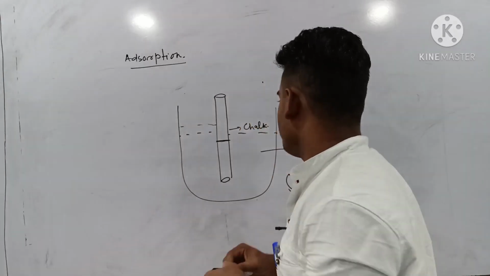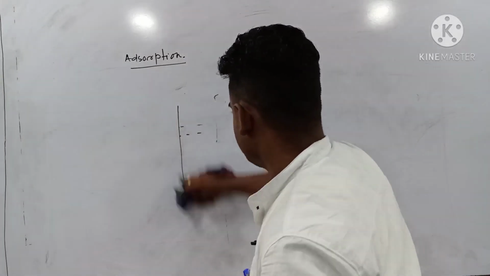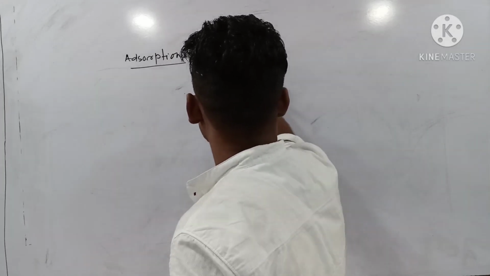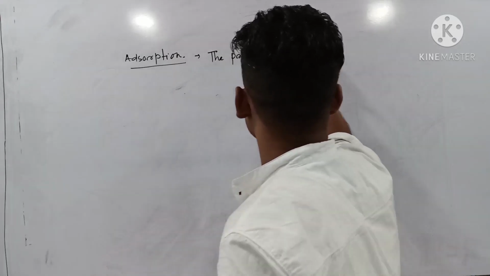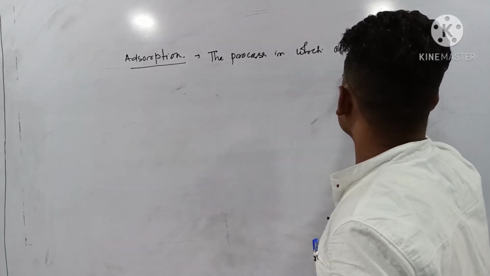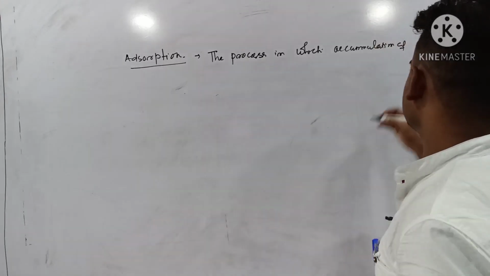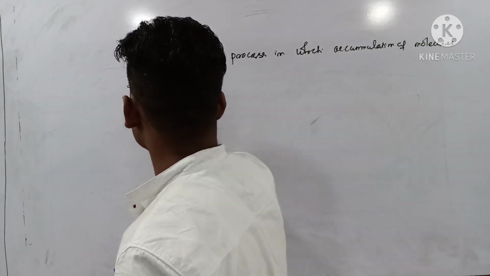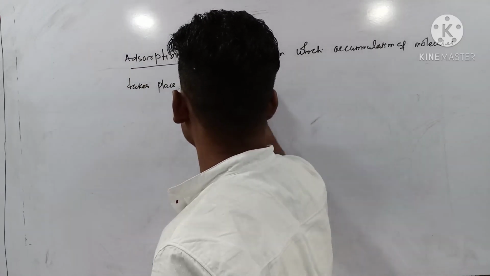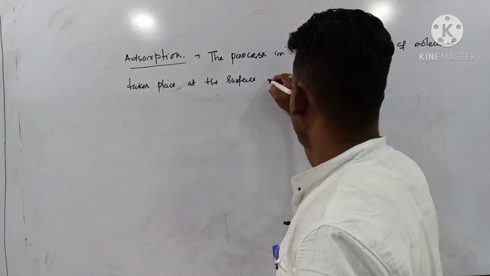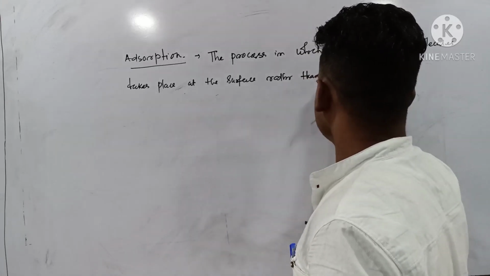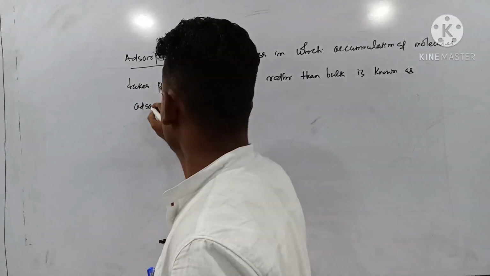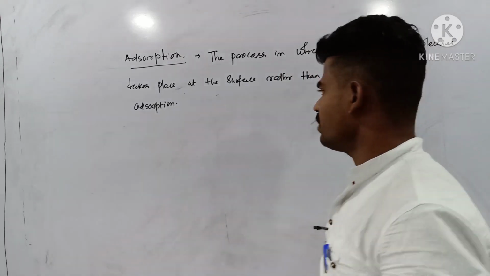If I define adsorption, it can be written as: the process in which accumulation of molecules takes place at the surface rather than in the bulk is known as adsorption.